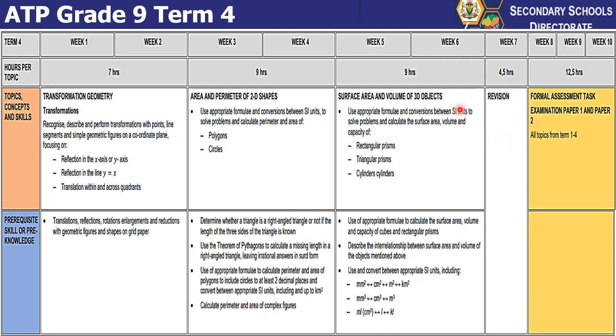Now there's also provision for revision, and that should be for term 1 right up until the last term concepts and skills. Now just like in grade 8, the only assessment that will be administered in the fourth term will be the final examination, which will consist of paper 1 and paper 2.